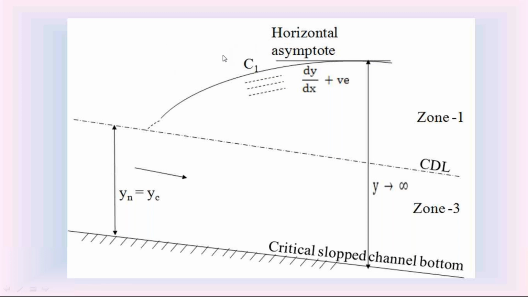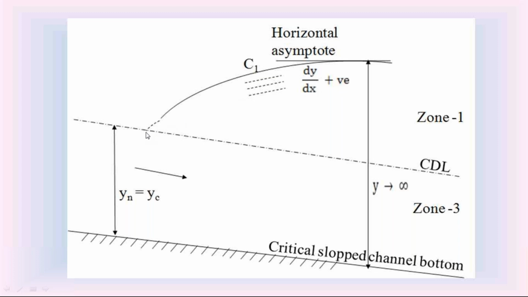So coming to the characteristics of C1 water surface profile: the C1 water surface profile is in zone 1. For this C1 water surface profile, the slope is positive, so it is a rising water surface profile. At upstream side, the depth of flow y is equal to yc. At y equal to yc, the slope dy by dx is infinity.